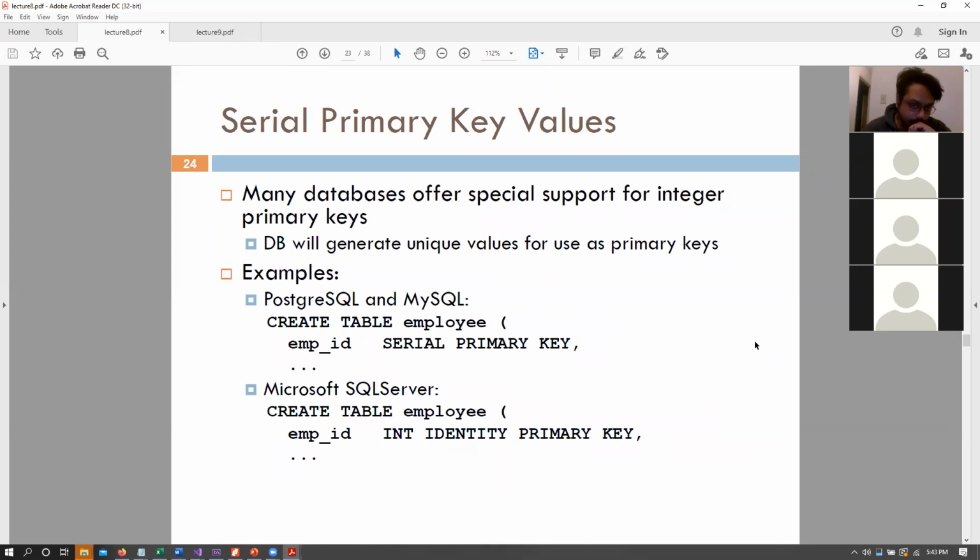Serial primary keys. That was default values done, so now let's talk about primary keys again. If we remember the primary keys concept, it was a singular value that acted as an ID because it has to be unique across our table.